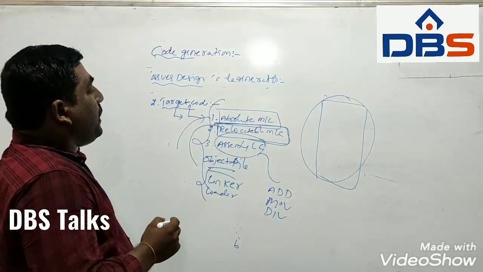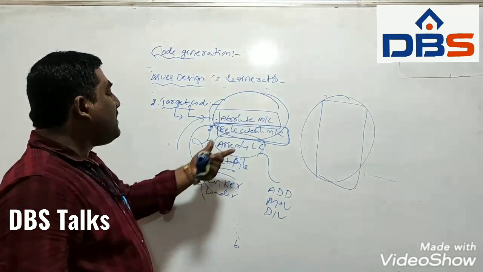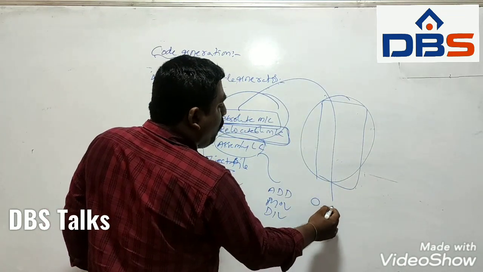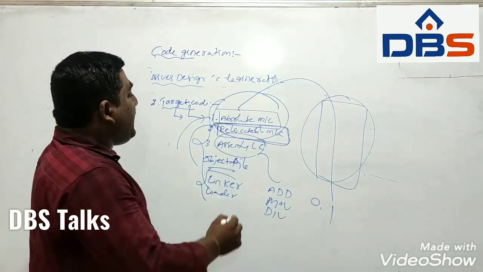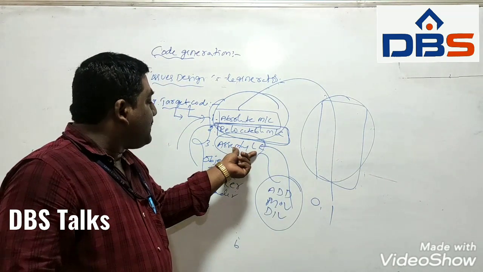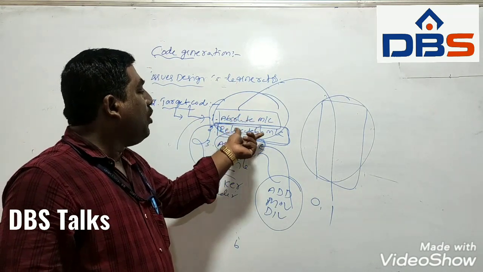Absolute and relocatable machine code generate zeros and ones, whereas assembly language code uses only mnemonics. So assembly language code is better compared to absolute and relocatable.